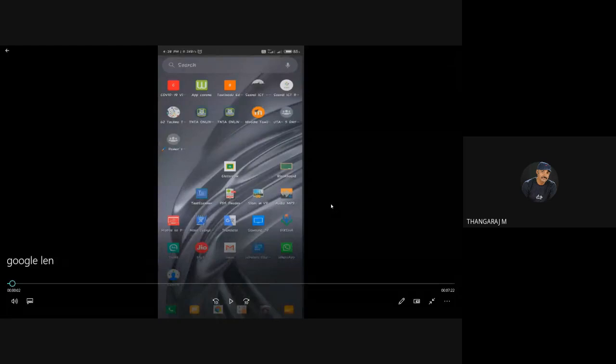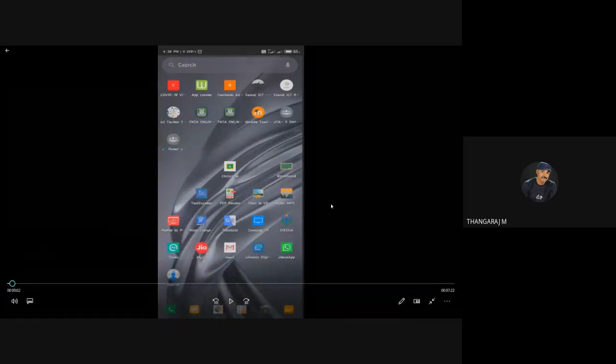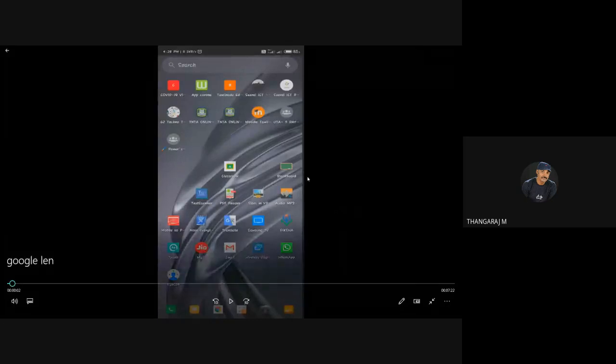For your information, you can use this tool only on your mobile phone. It is not available on PC. Now we will see some of these features.